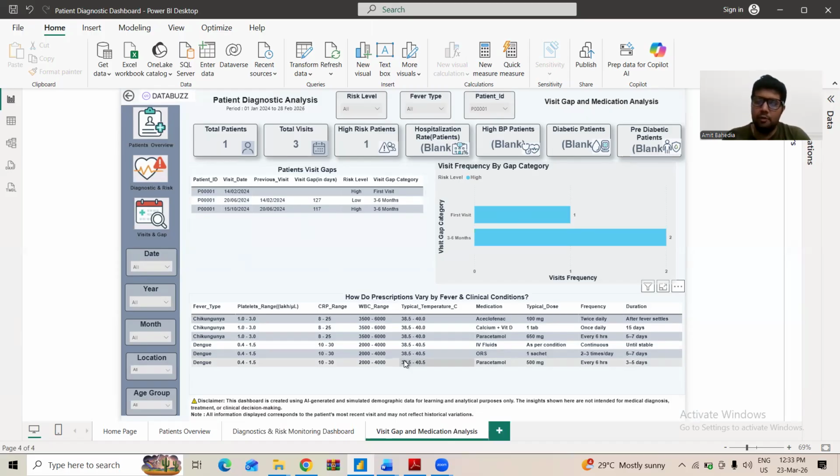For this particular database, it's generic. It means general medicines are prescribed. For example, if it is a fever, chikungunya, or dengue, these are the medicines. But in the real world this is not the case. Medicines are always prescribed on the basis of the medical history of the patients and the other clinical measurements of the patients. But here the things are very generic.